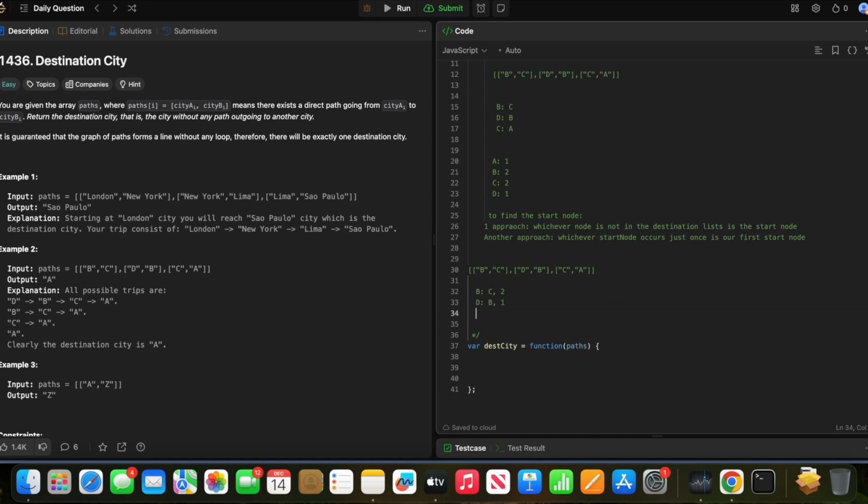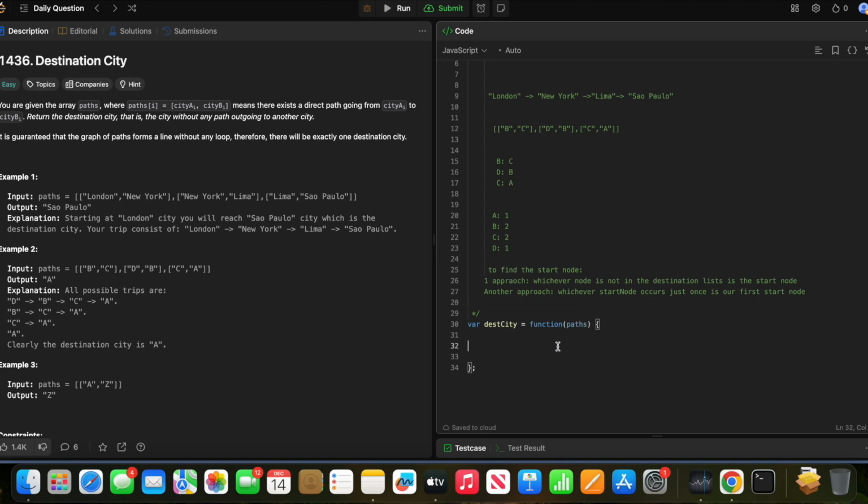Okay, and C. So actually I'm just trying to optimize it, but do I even need to optimize it? I can just code directly. Okay, let's not optimize. Let's just code whatever we have.